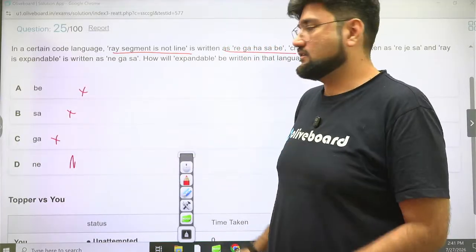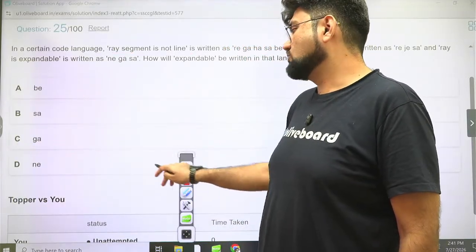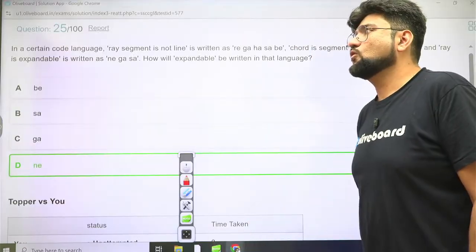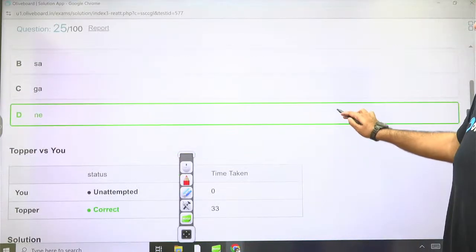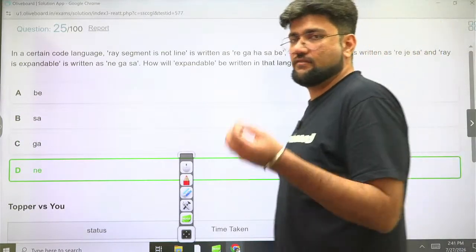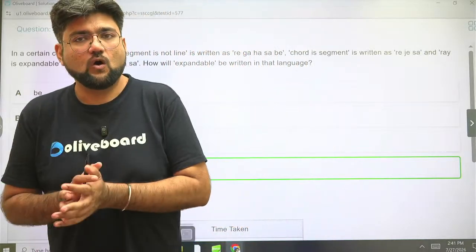First option only, everything is deleted. Option D is the only option which will be a code for expandable. Okay, 33 seconds, and with that we are done. We wind up the reasoning session altogether.